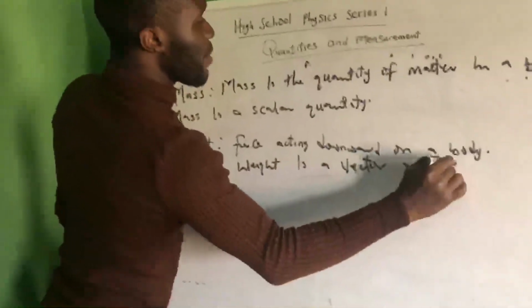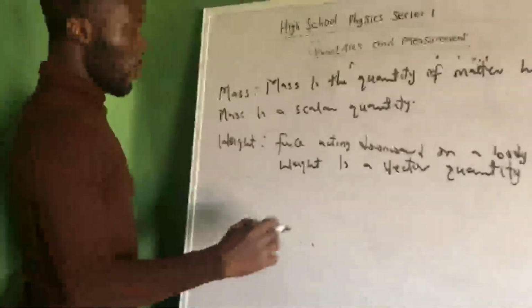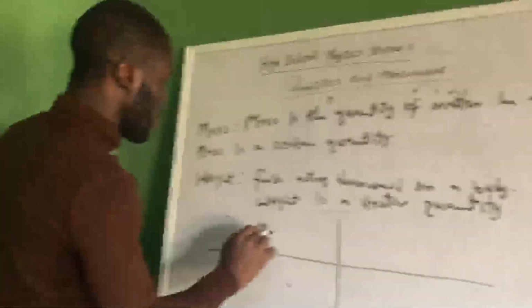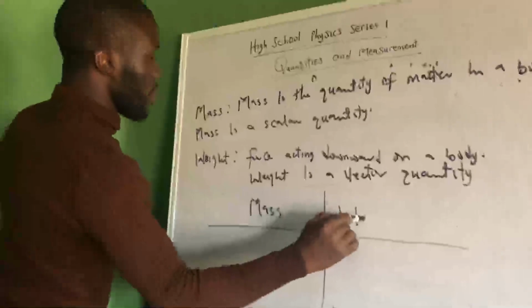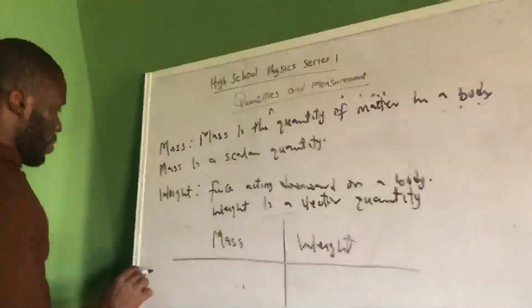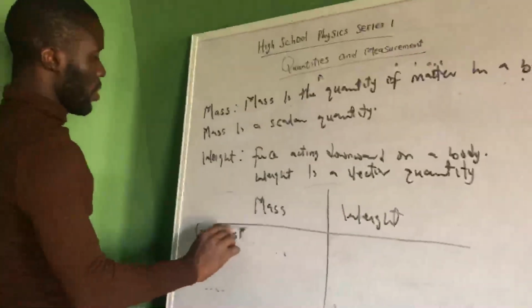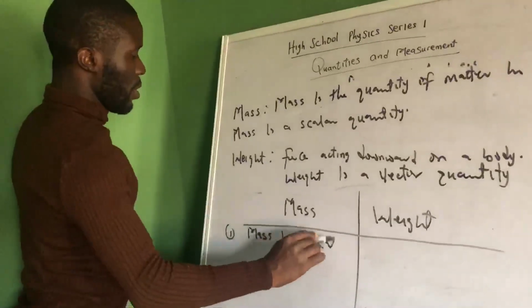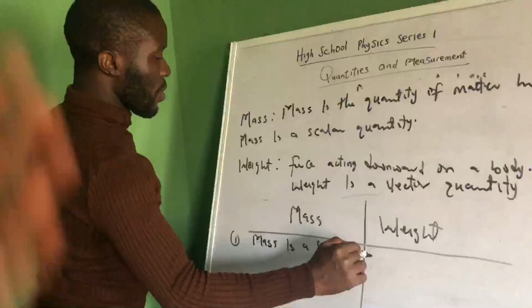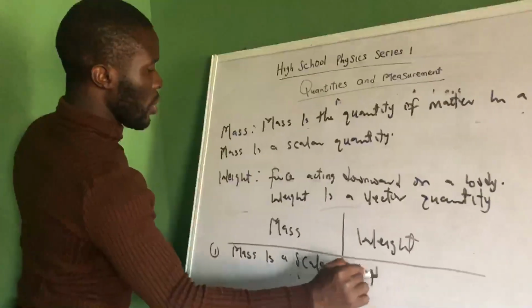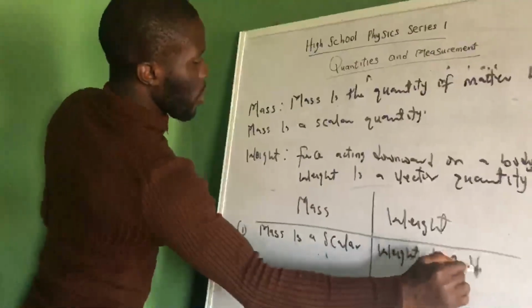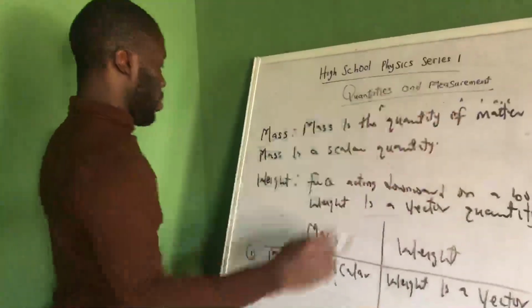Now, we want to look at the differences between mass and weight. If this is mass and this is weight, the first difference is that mass is a scalar, very good, and weight is a vector quantity.